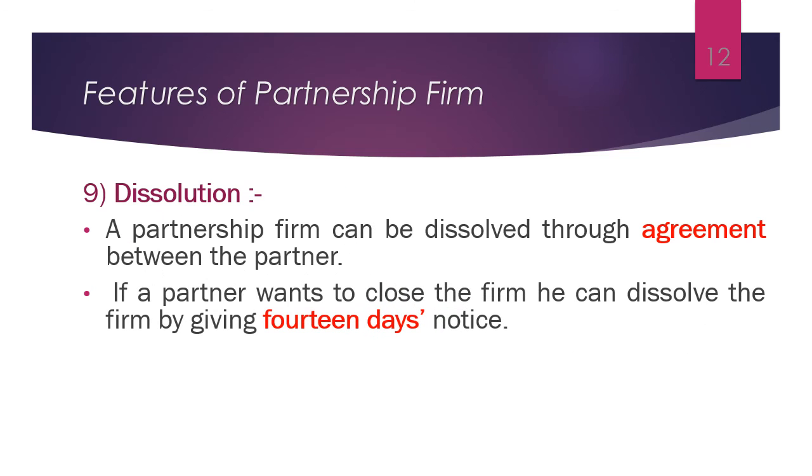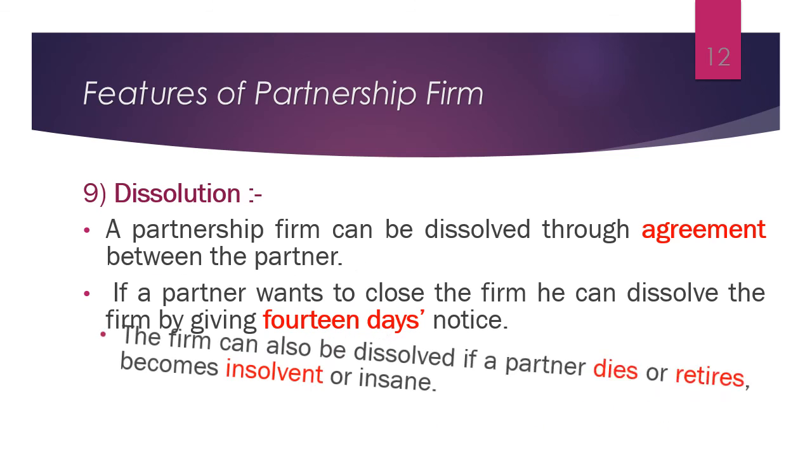Second way is 14 days notice. If a partner wants to close the firm, he can dissolve the firm by giving 14 days notice. Suppose one partner out of three partners wants to dissolve the firm. Then what will he do? He will give 14 days notice to the other partners. Then after mutual discussion or mutual understanding, the partnership will be closed or dissolved.